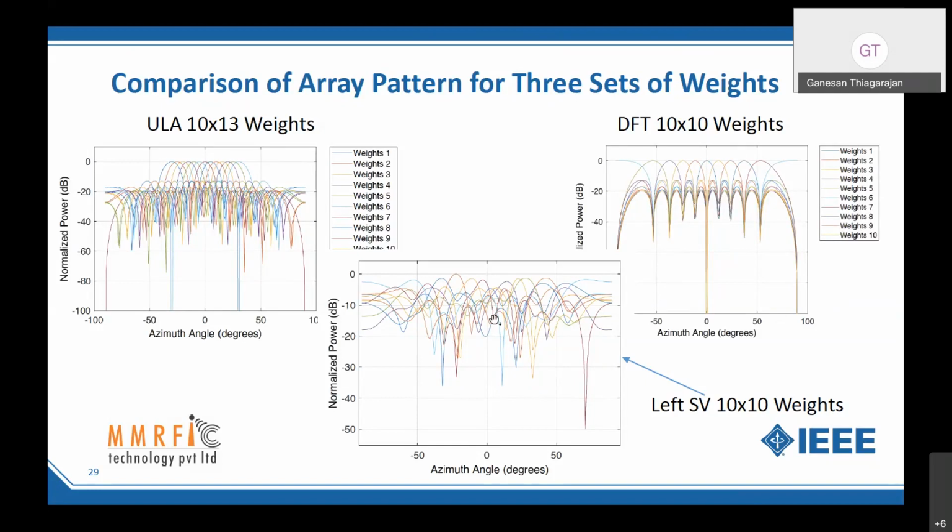Now there is one more set of orthogonal weight vectors I can derive, from the singular vectors of the channel matrix, and that's completely weird, right? Because this is derived from a random channel matrix. This is a deterministic DFT matrix. And now every channel instant, this is going to be weird. However, when I use 10 weight vectors, I am covering all the users without any coverage hole. That is the best part.